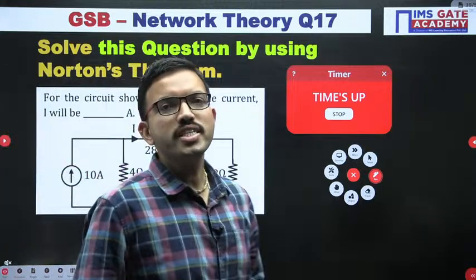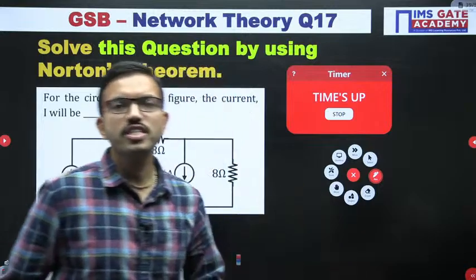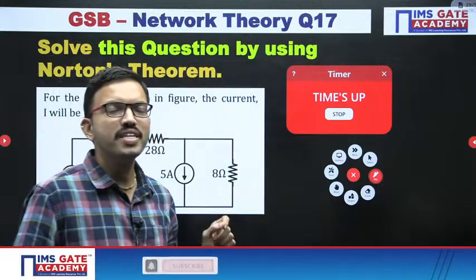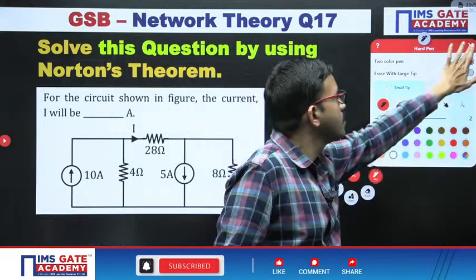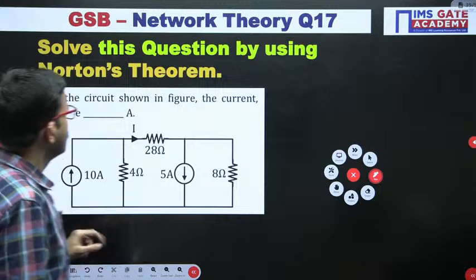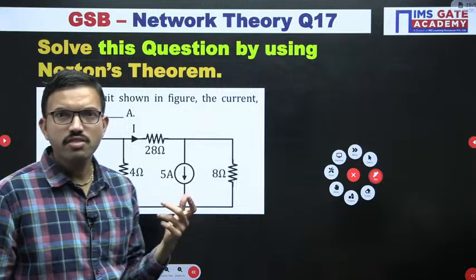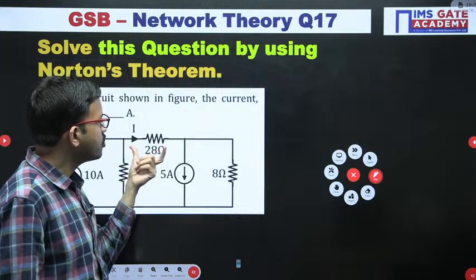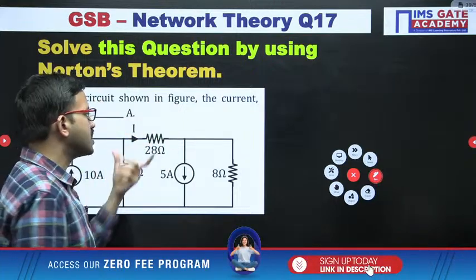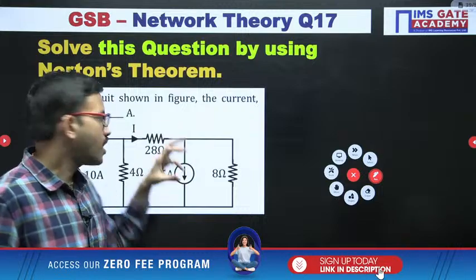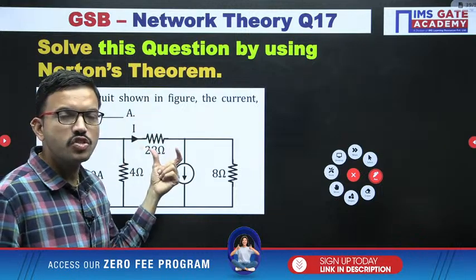Yeah, whether any students tried this question by using Norton's method, and whoever tried, you people can mention the chart. Yeah, it is very simple. In order to find out the Norton's equivalent circuit, whichever load resistor is there, first you are removing the load resistor. After that, you have to find out the Norton's equivalent circuit with respect to the terminals you are having after removing the load resistor.